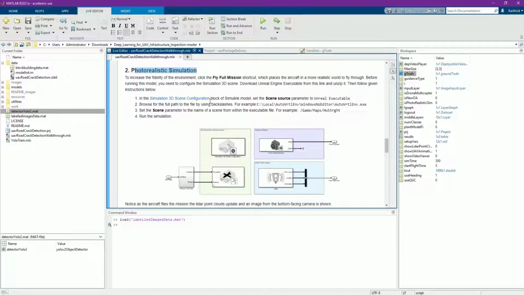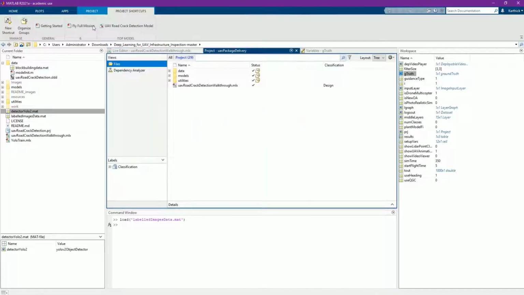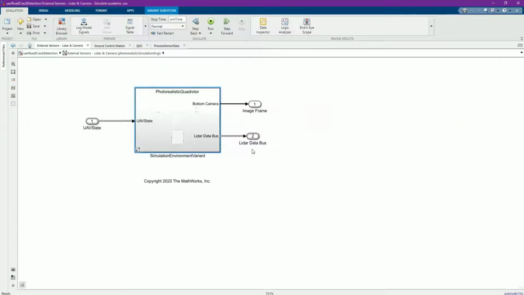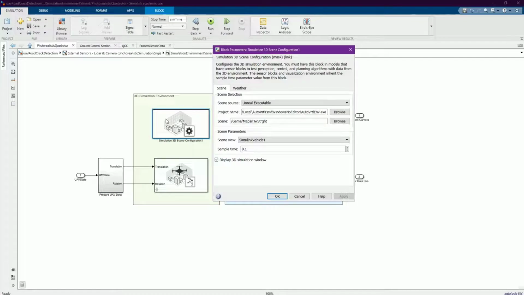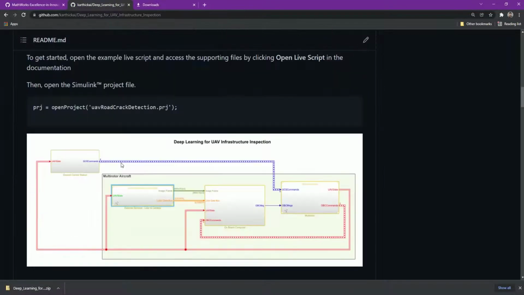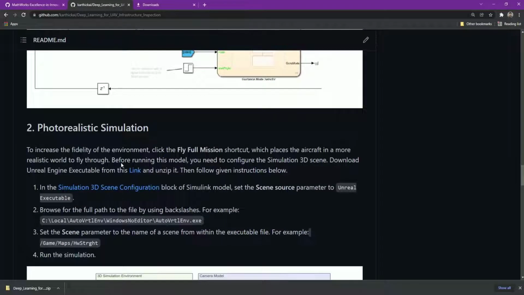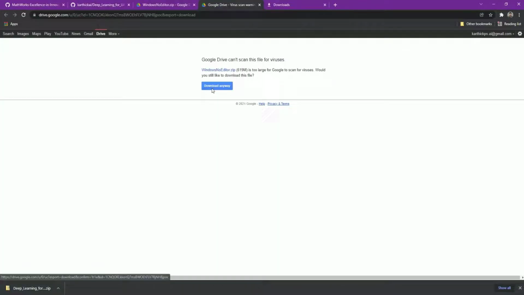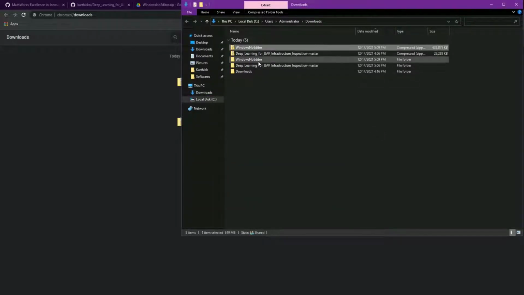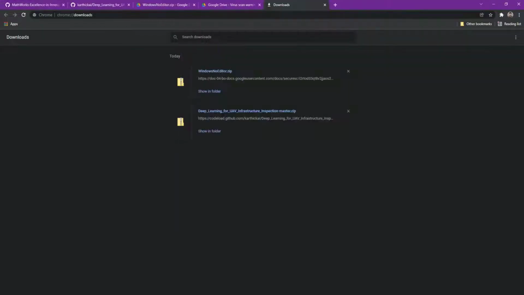Now click the fly full mission shortcut, which places the aircraft in a more realistic world to fly through. Before running this model, you need to configure the simulation 3D scene. You need to download the Unreal Engine executable. Go to my GitHub page, click this link, download the Unreal Engine executable and unzip it. There you can find the executable.